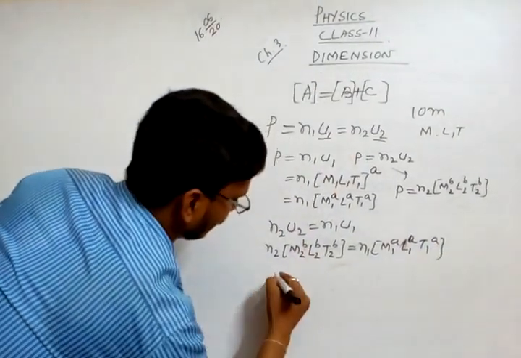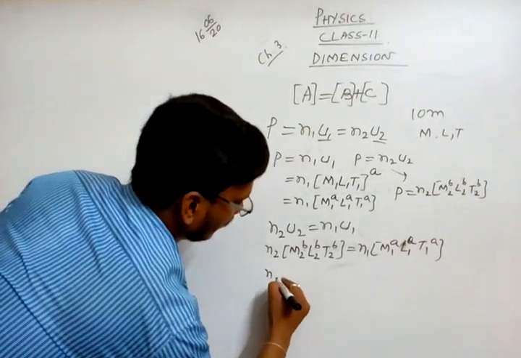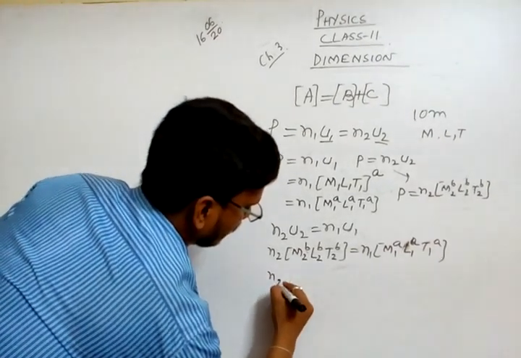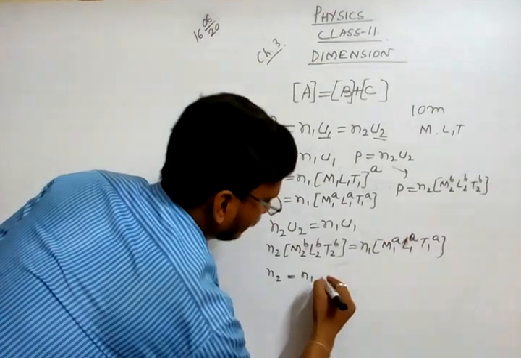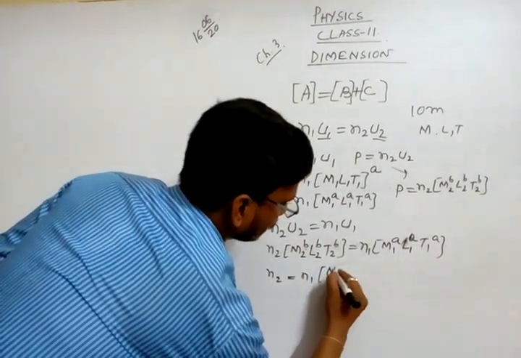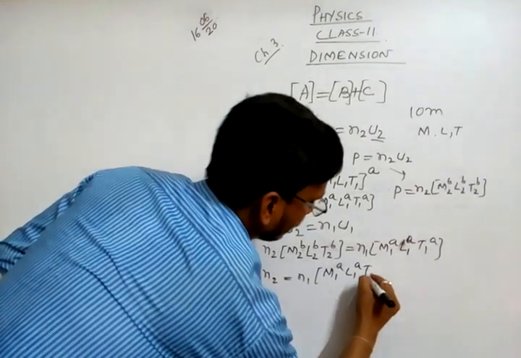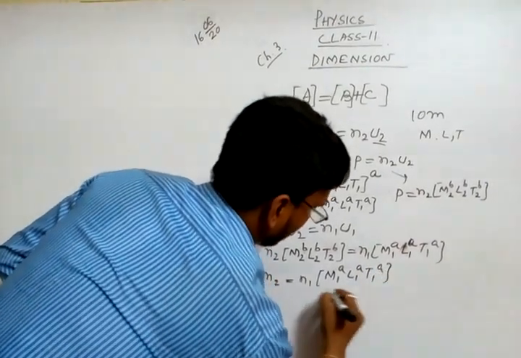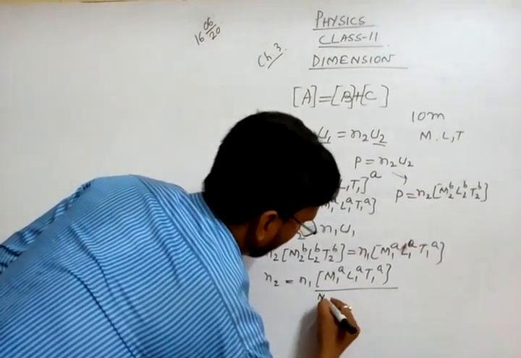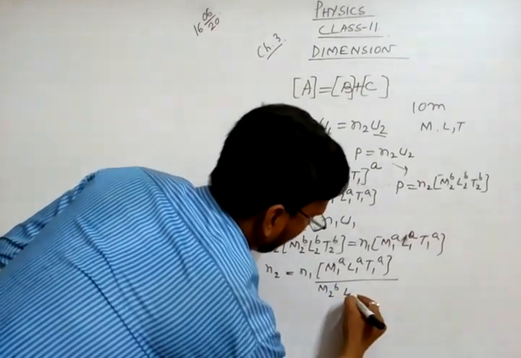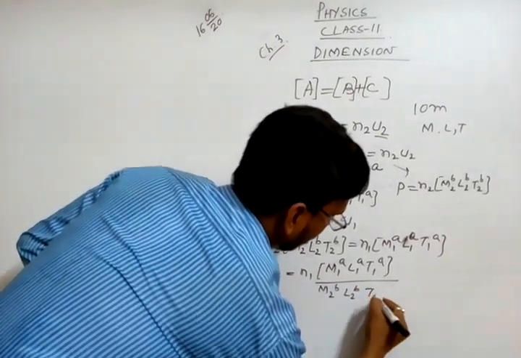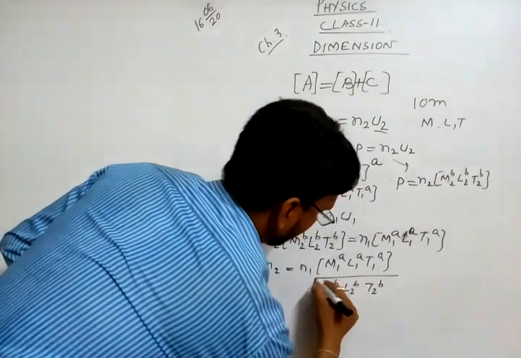So I can go for the division: N2 equals N1 into M1^A L1^A T1^A divided by M2^B L2^B T2^B.